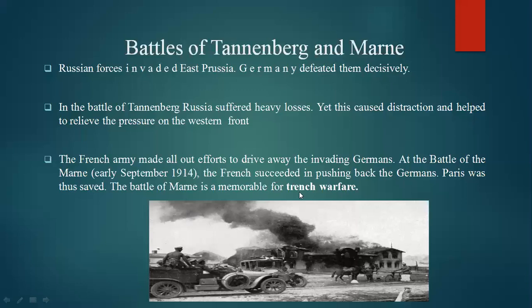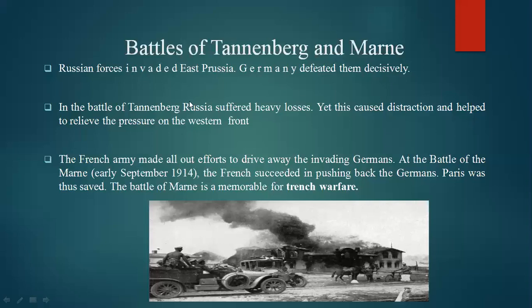So trench means a narrow hole. In the movies also you might have seen that soldiers dig a hole, hide in that hole, and fight and shoot at the opposite army or opposite defenses. That is known as trench warfare. It's a kind of technique to hide and attack the opposing forces.